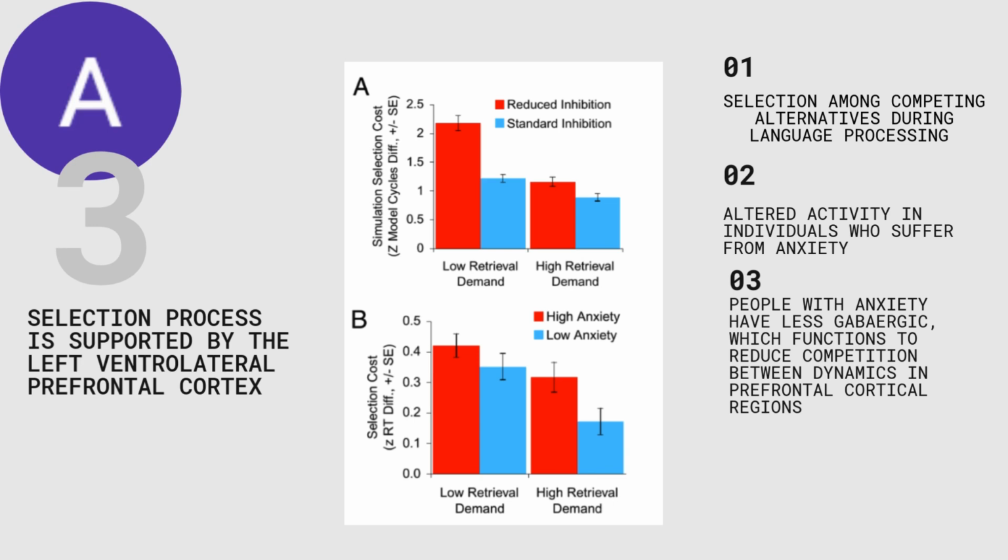This shows altered activity in individuals who suffer from anxiety. People with anxiety have less GABAergic activity, which functions to reduce competition between dynamics in prefrontal cortical regions, allowing non-winning competitors to compete in the brain longer, ultimately making a choice very hard.